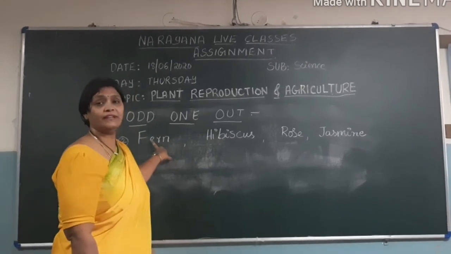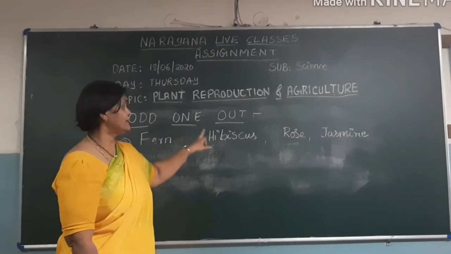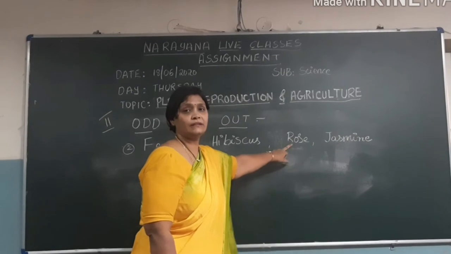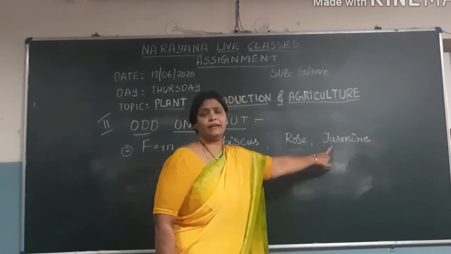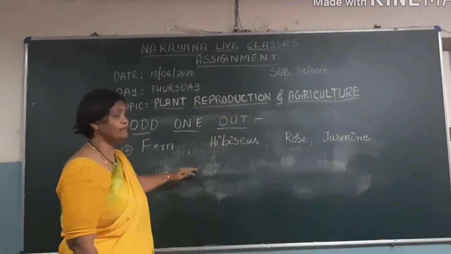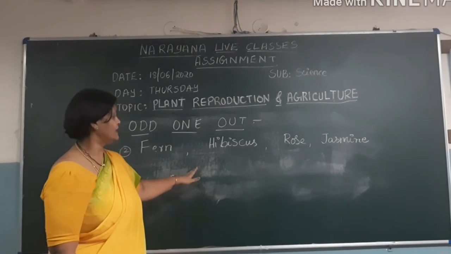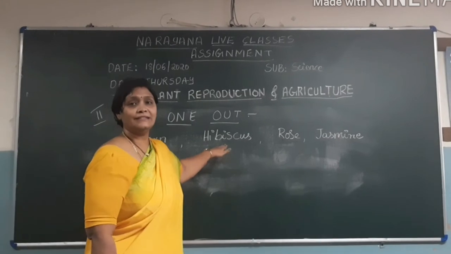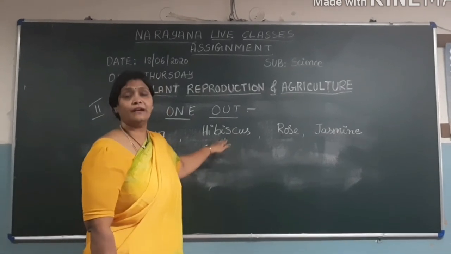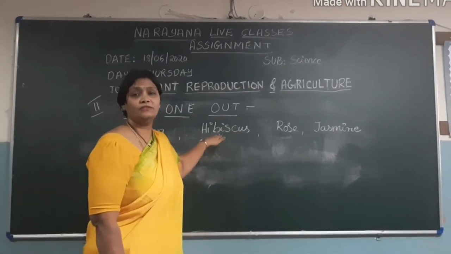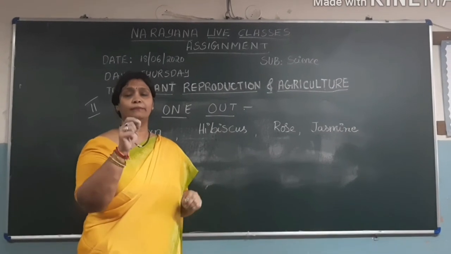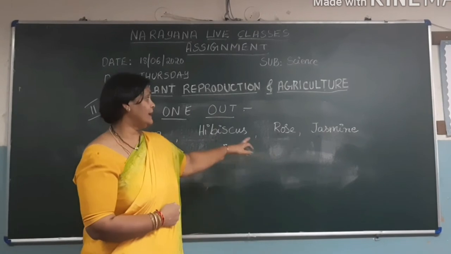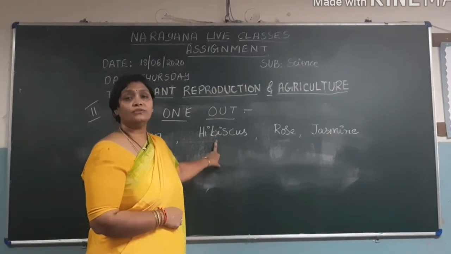The first picture what they have given is fern plant. Second, they have given hibiscus plant. Third, they have given rose plant. And the fourth one is jasmine plant. Now check what is the difference and which one is the odd one out in this. If you see hibiscus plant, in the lesson it was taught that this hibiscus plant reproduces through stem. Means if you cut the hibiscus plant, the stem if you put it again in the soil you will get a new plant. So this hibiscus reproduces through stem only.